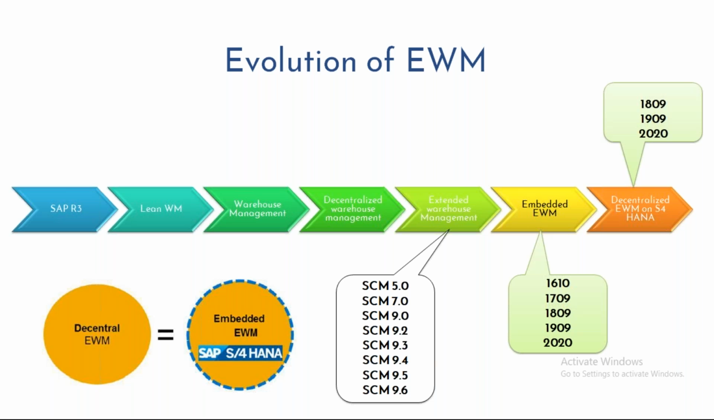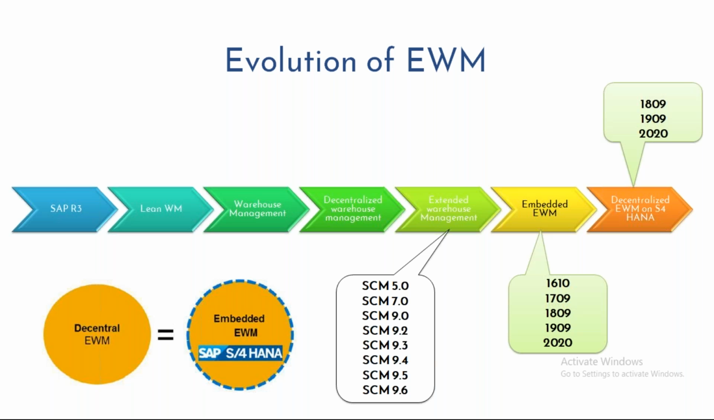Within extended warehouse management, we have different versions. You can see all these versions: supply chain management 5.0, 7.0 till 9.6. And after that, we have embedded warehouse management, embedded EWM. Embedded EWM started from 1610, and currently we are on the 2020 version. We also have another deployment option, which is decentralized EWM on S4. So these are the options we have.